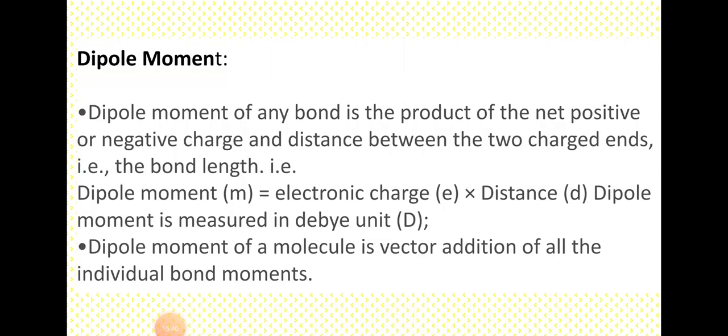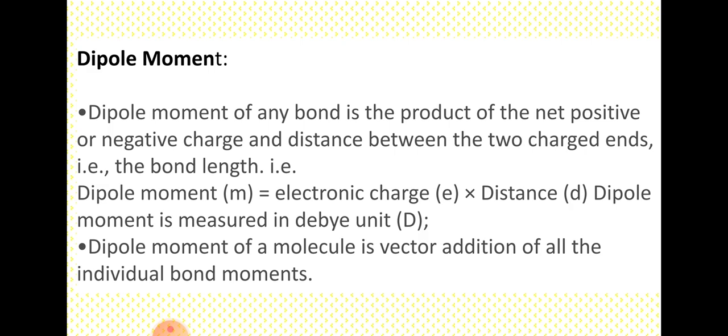You have seen that a molecule having partial positive and partial negative charges separated by a distance, that is their bond distance, is also referred to as a dipole. Dipole means it has two poles, positive and negative, so we have to measure the dipole moment.